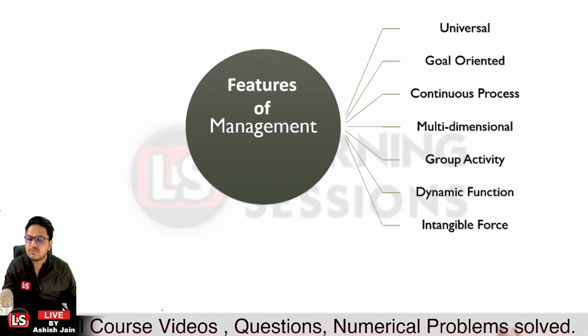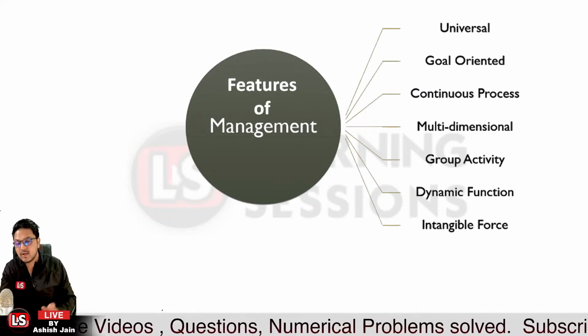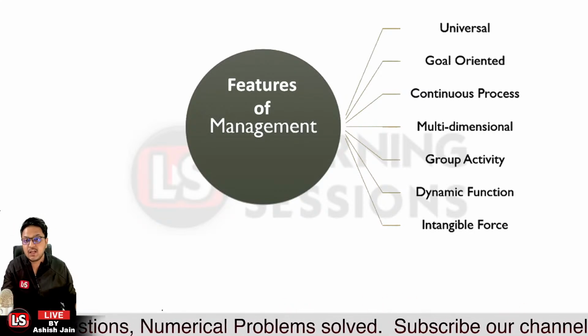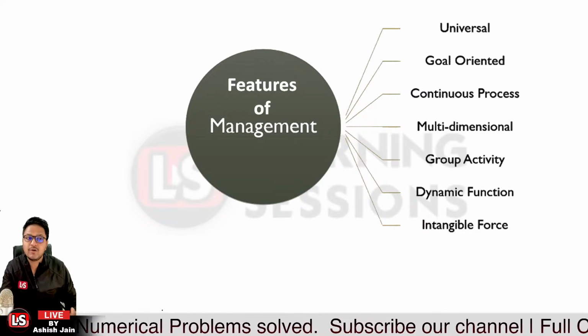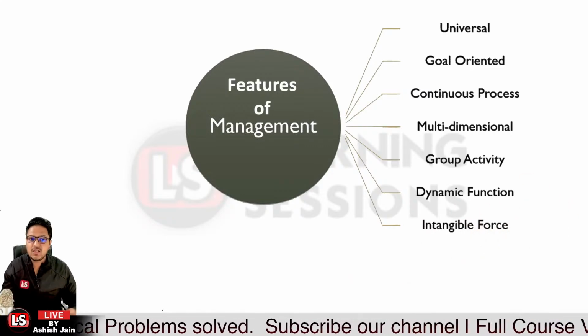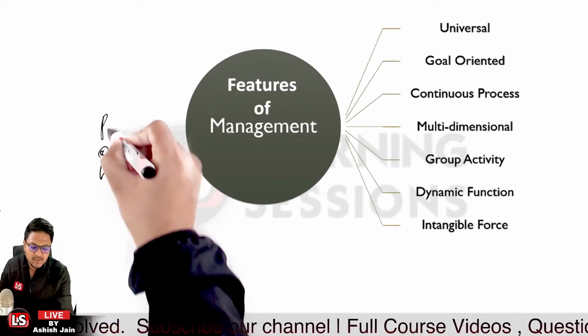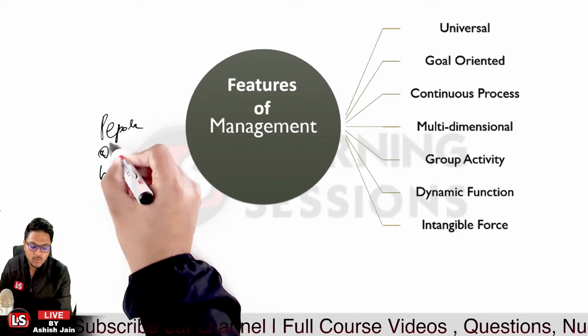Then it is a continuous process. It's not that once the management is done, you do not need to manage the things over and over again. It's a continuous process. You need to manage the things over and over again. It is multi-dimensional, that is, it needs to manage different dimensions. We learned POW, P was for the people and O was for